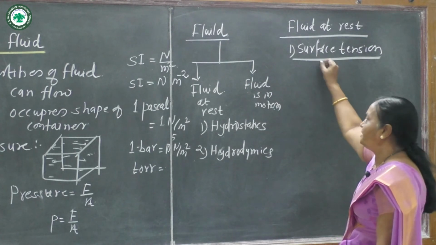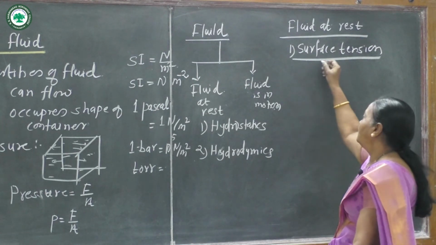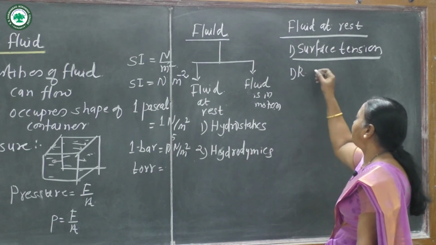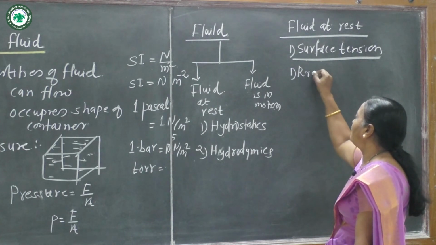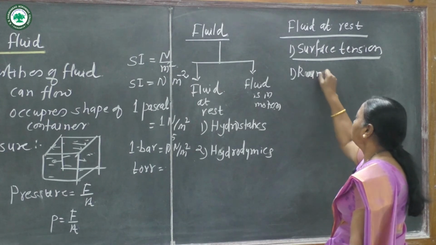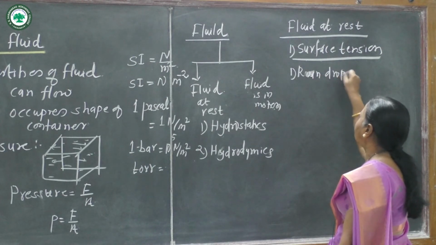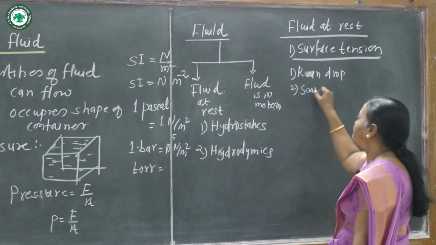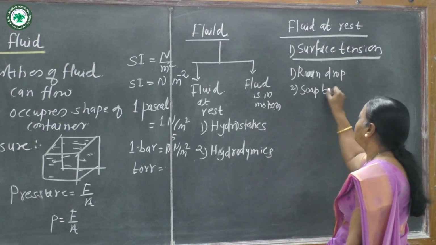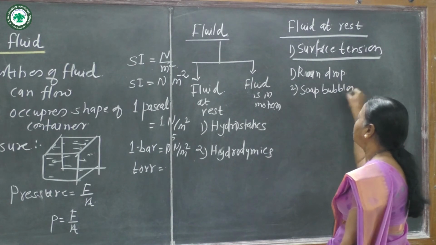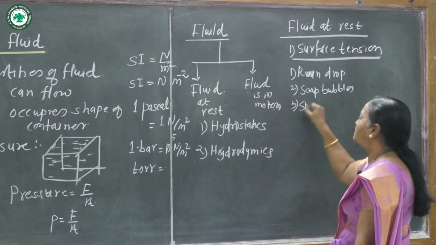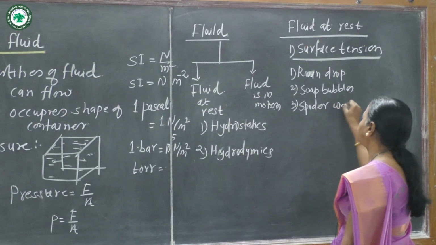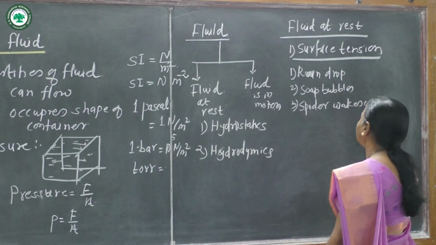What is surface tension? Examples of surface tension are raindrops, which are in spherical shape. Soap bubbles are also in spherical shape. Then a spider walks on the water surface.